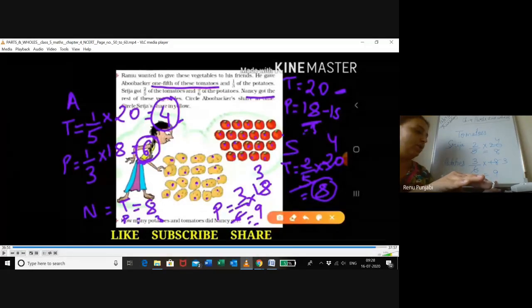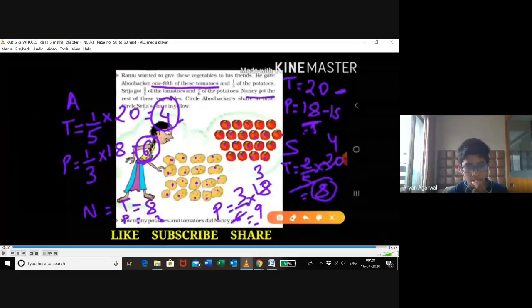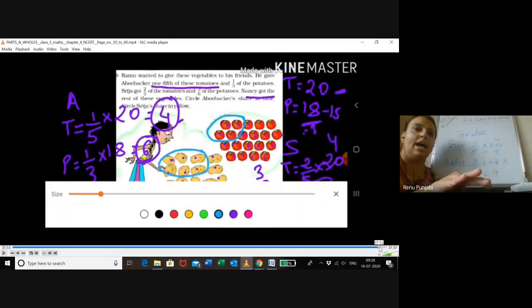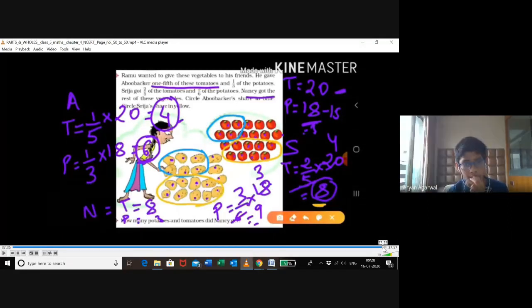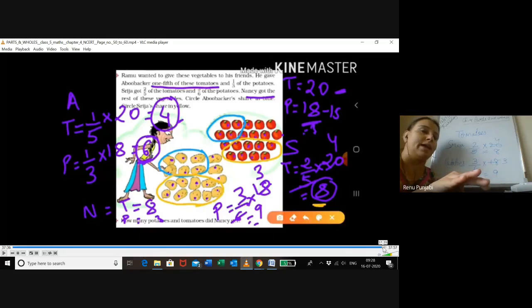So the potatoes here are 9. This is Sirja's share, and Abu Bakr got 6. 9 plus 6 is how many? 15. Yes. Now, Sirja got 8 tomatoes. And how many potatoes will she get?